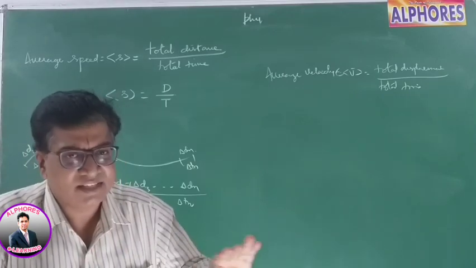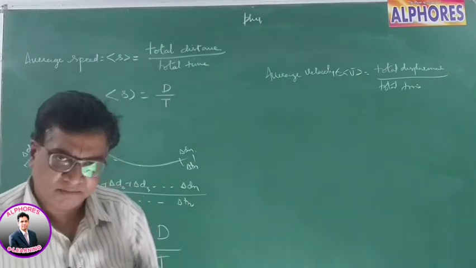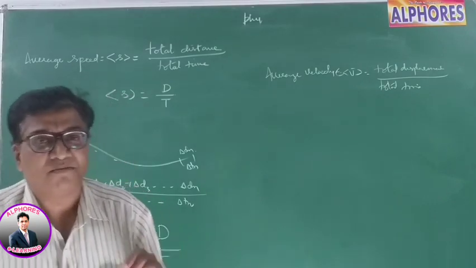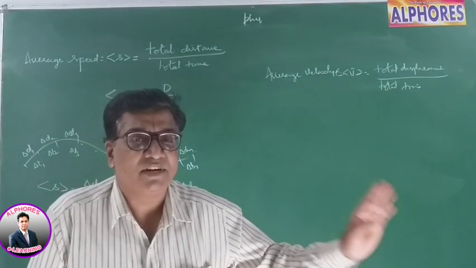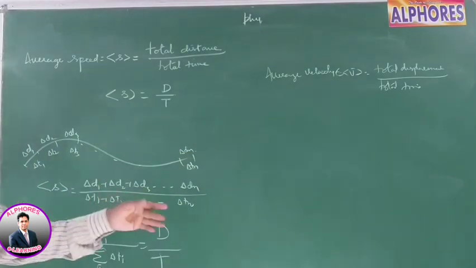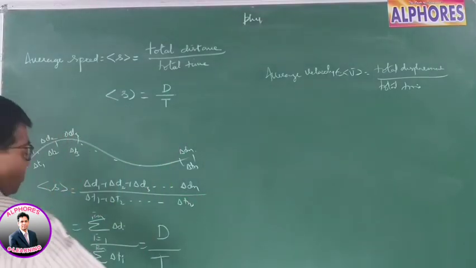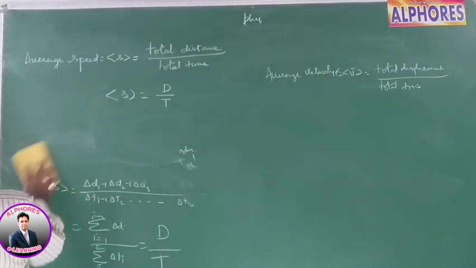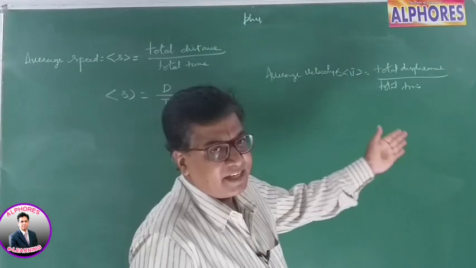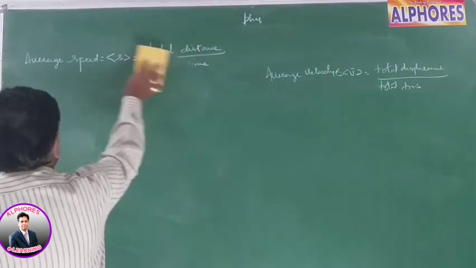The various parameters: uniform means same, constant. The body covers equal distances in equal intervals of time, uniform. Unequal distances in equal intervals of time, non-uniform. Similarly for velocity, equal displacements in equal intervals of time, uniform. Unequal displacements in equal intervals of time, that is non-uniform velocity, right? Then average speed and average velocity. Average speed is the ratio of the total distance covered to the total time taken. Total distance by total time is average speed, and average velocity is total displacement by total time. So that way we find these things.